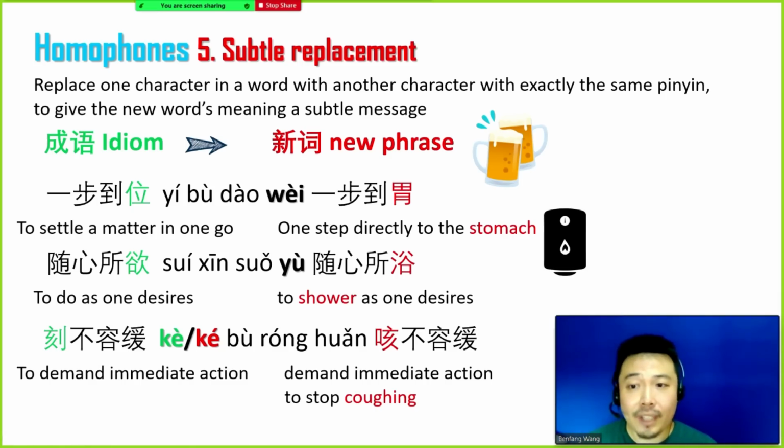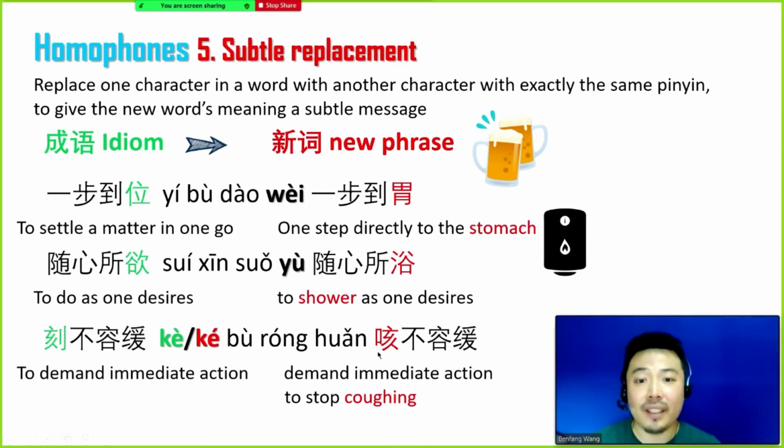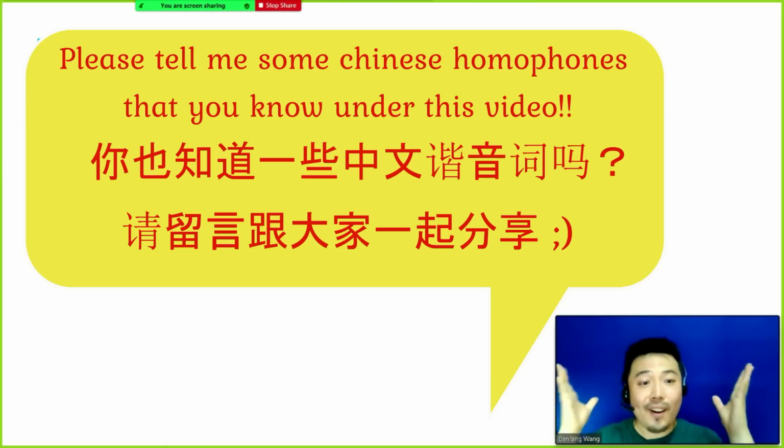刻不容缓 is an idiom that tells us something cannot be delayed at all, which tells you to take immediate action. But if we change 缓 to 咳, and 咳 in Chinese means to cough, the whole phrase becomes to demand immediate action to stop coughing, and this will be a perfect advertisement for medicine to cure coughing. Well, that's all about the homophones.